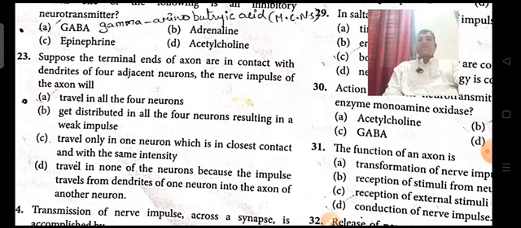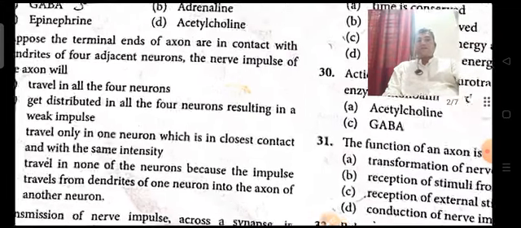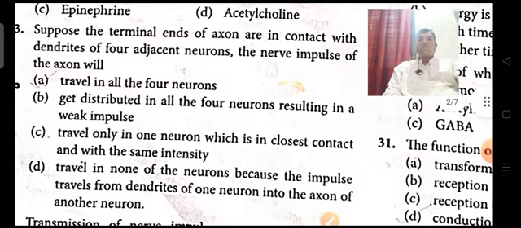Suppose the terminal ends of an axon are in contact with the dendrites of four neurons.